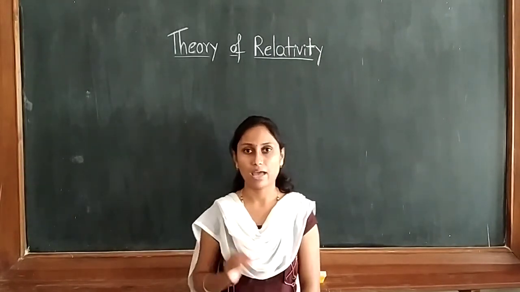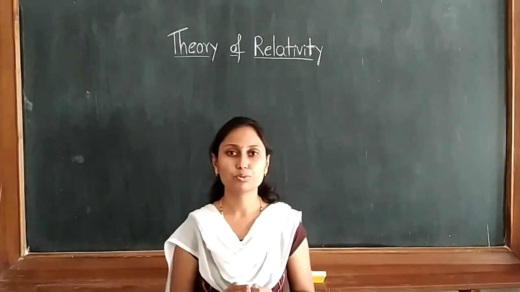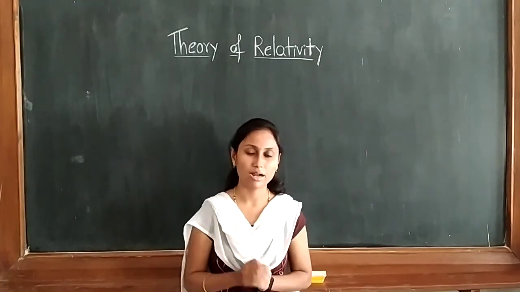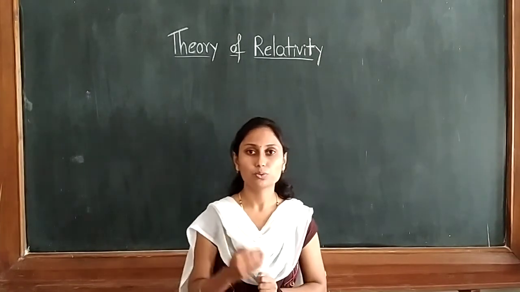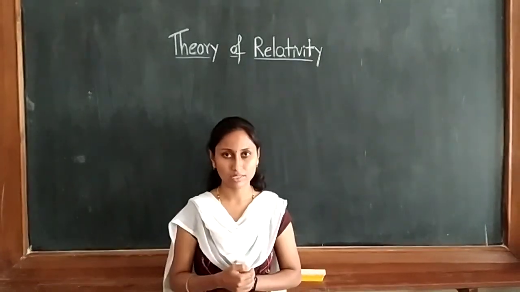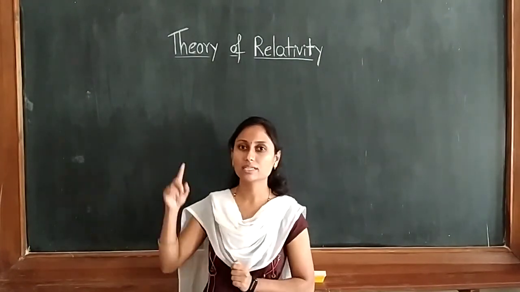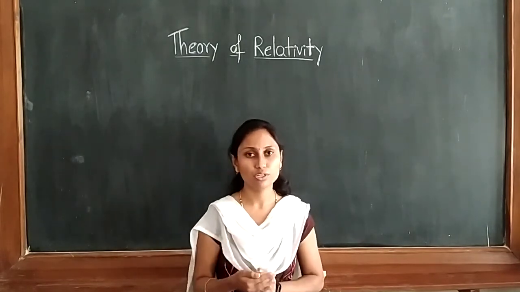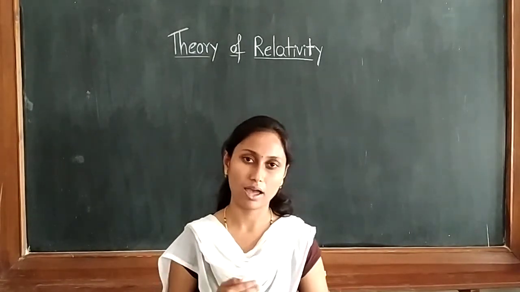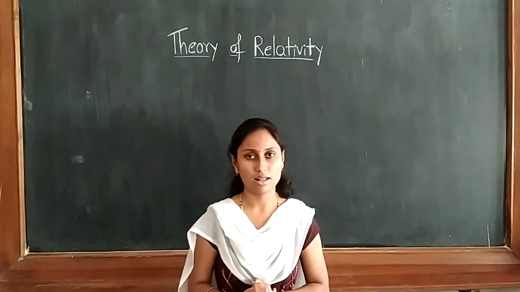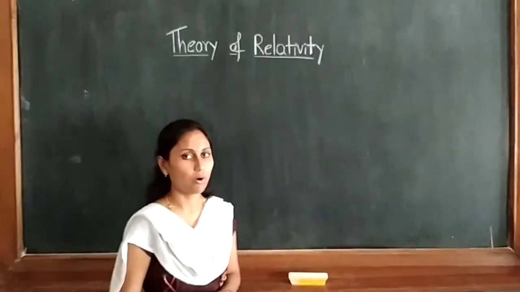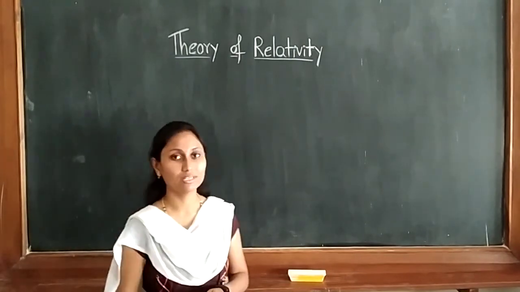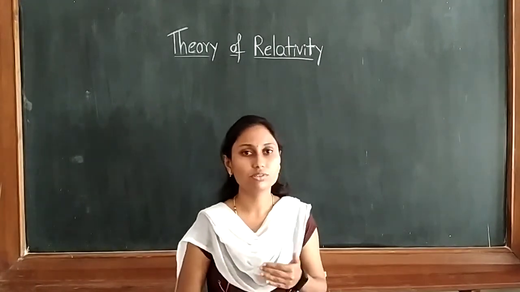For paper 1, as I am dealing, some units are connecting to the mechanics part and some units are connecting to the electronics part. So unit 1 and unit 2 are about classical mechanics, unit 3 is the theory of relativity, unit 4 is the analog electronics, and unit 5 is nothing but the transistor.